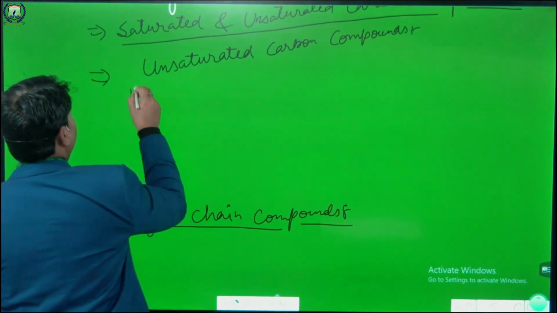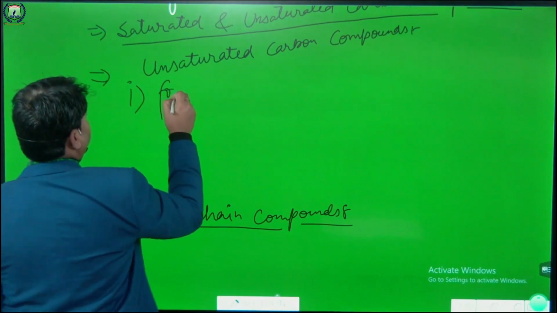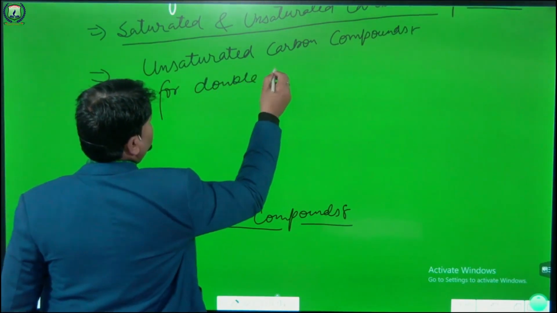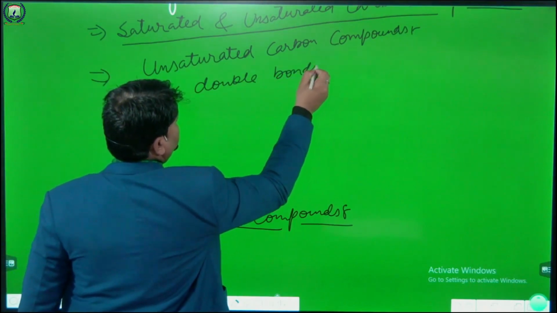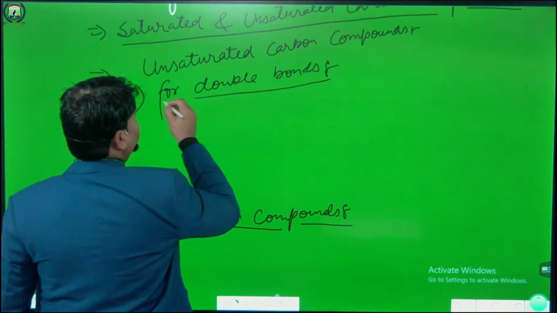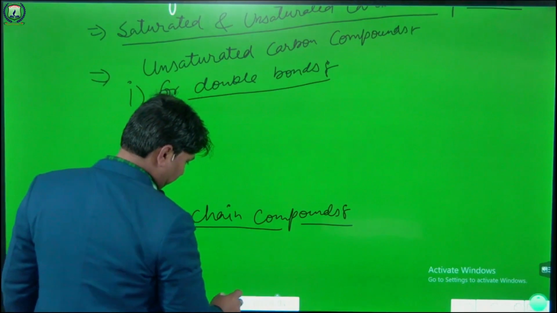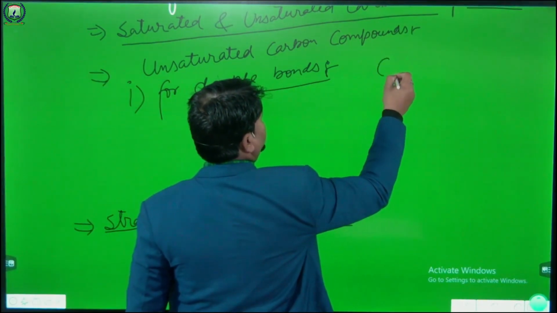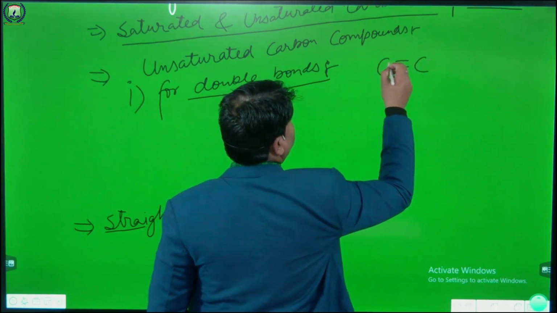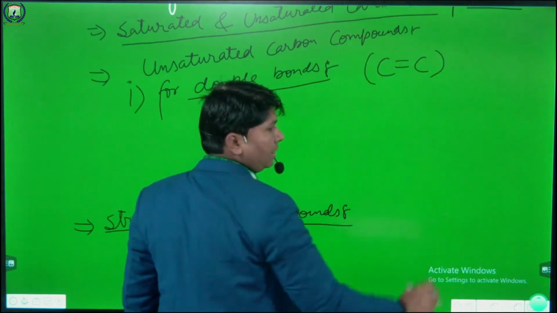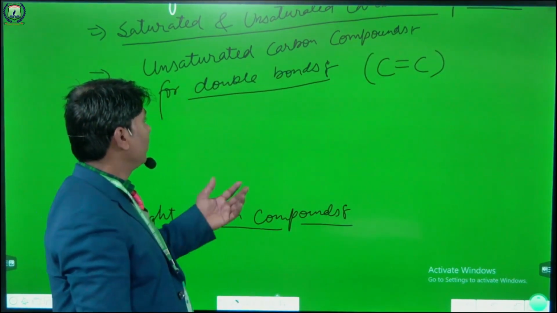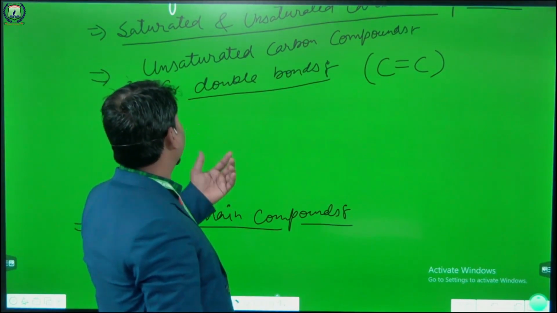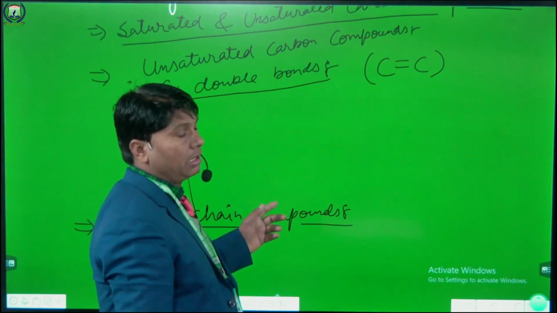For double bonds. It means between the carbon there will be a double bond. Okay, this is how it looks. What is the general formula in the case of double bonds in unsaturated carbon compounds?